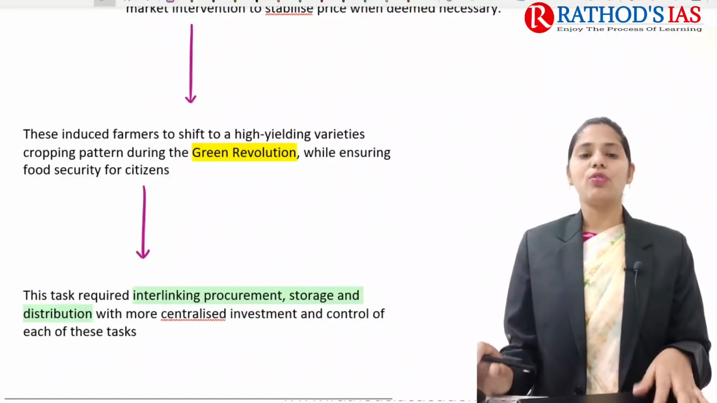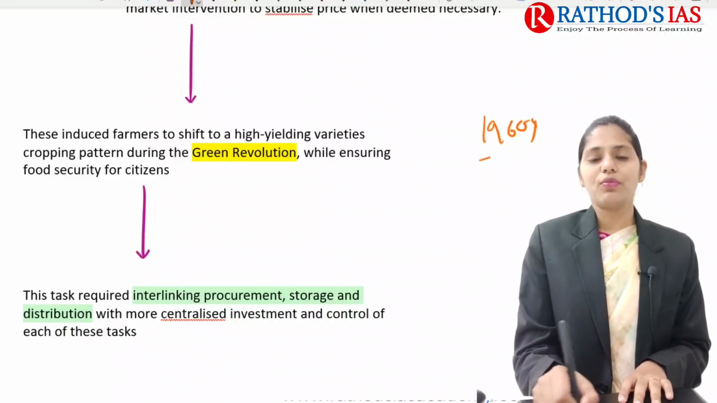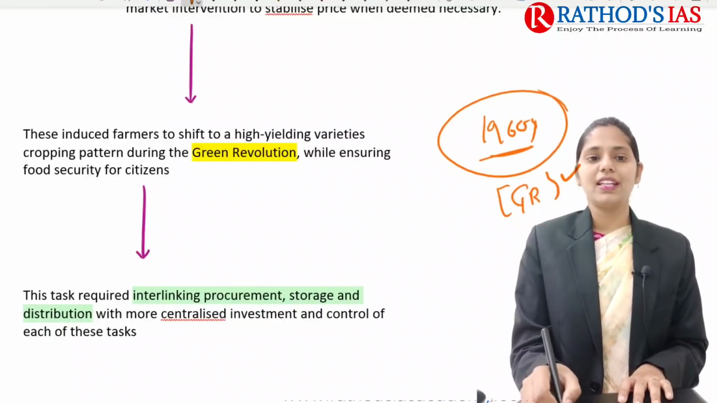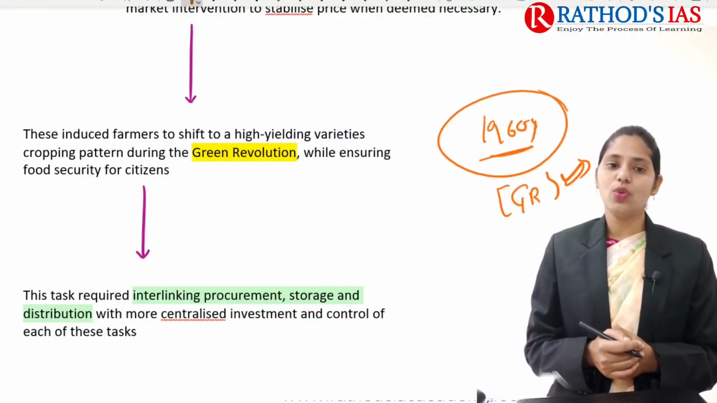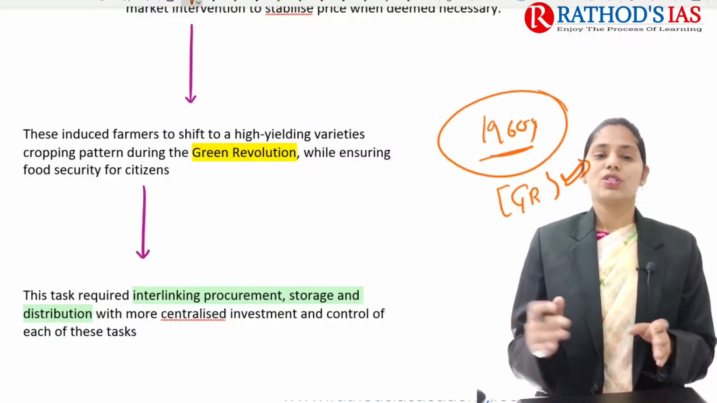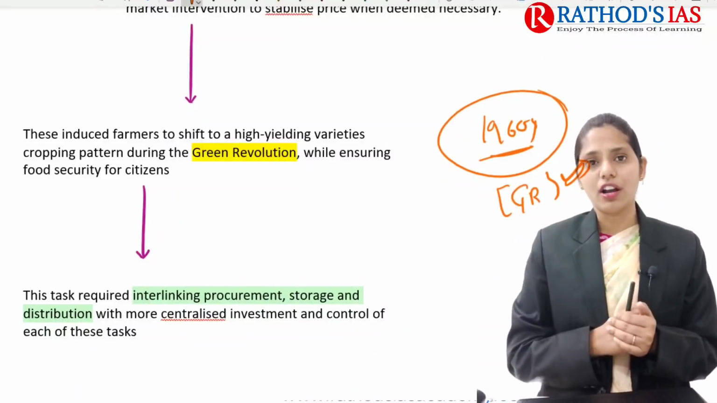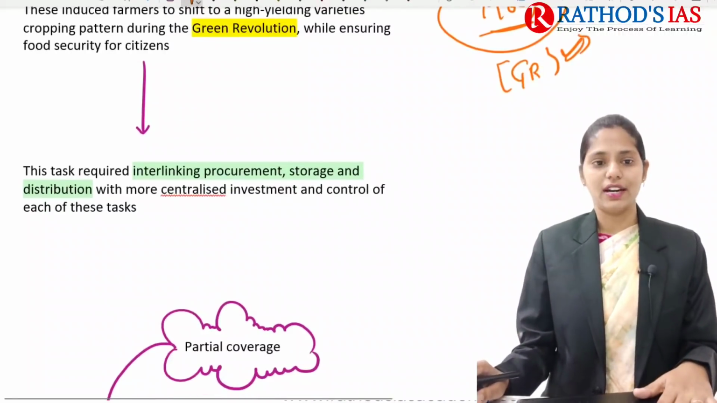And if you're talking about farmers, especially during the 1960s, we came up with the green revolution. After the green revolution, the farmers mainly shifted towards a high yield variety cropping pattern. Because of this, our food productivity increased, and finally that ensured food security in the country.